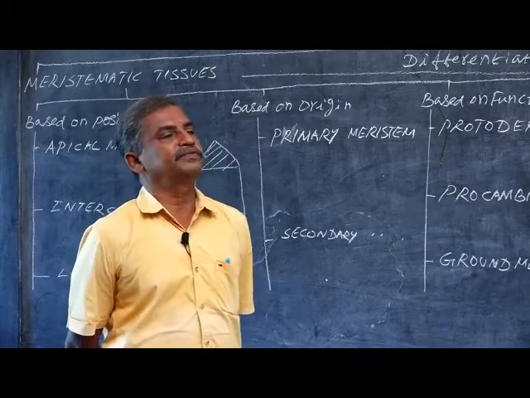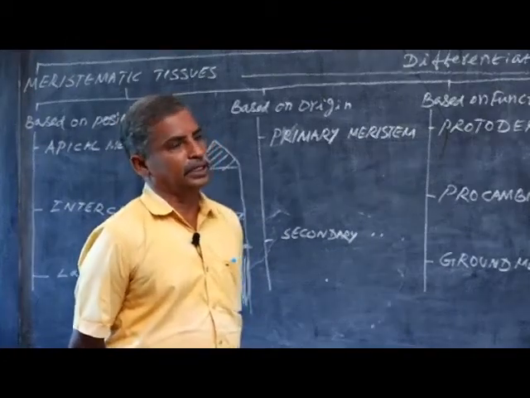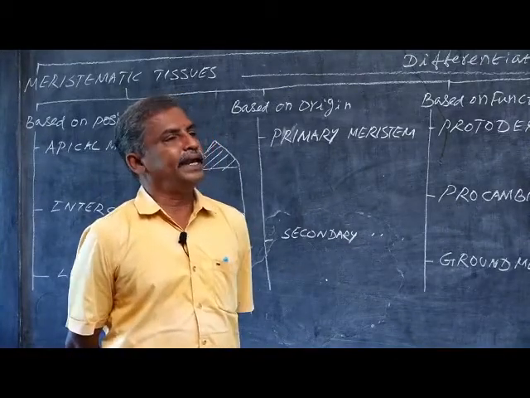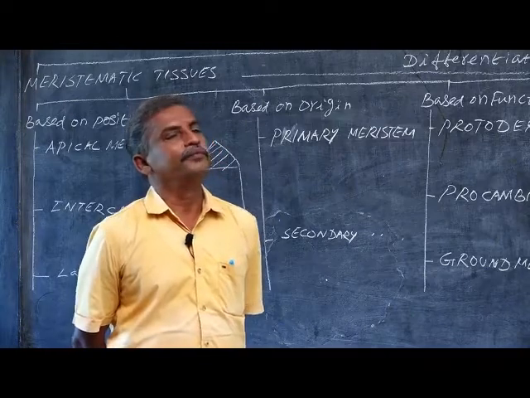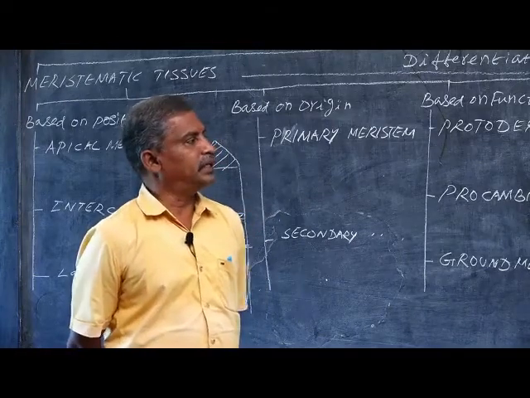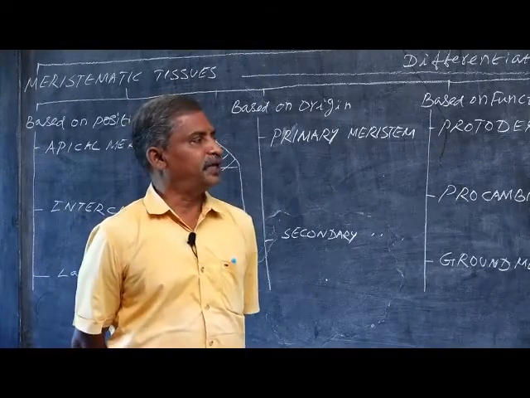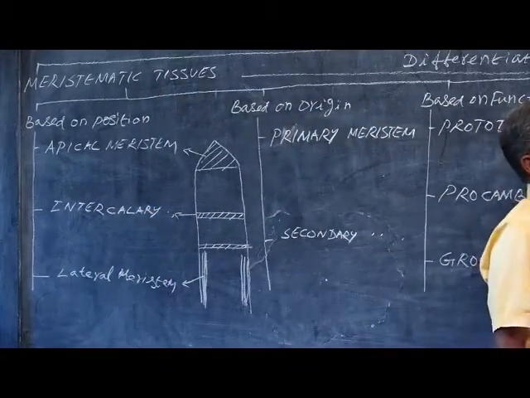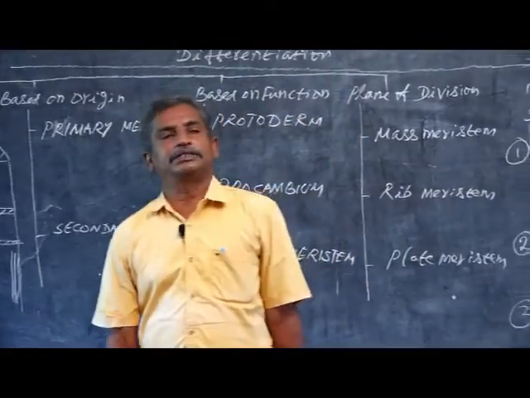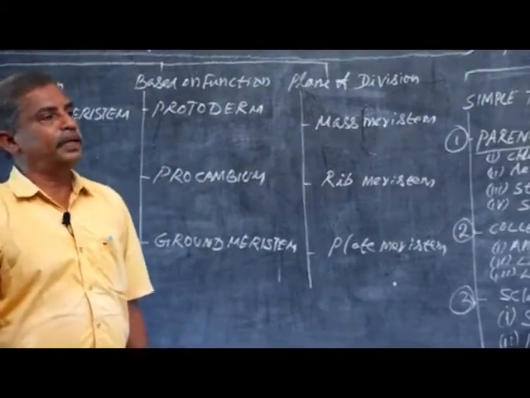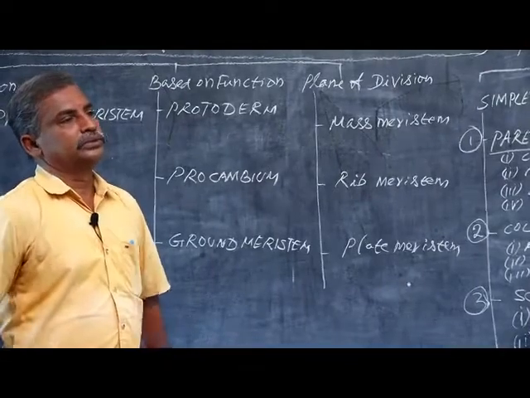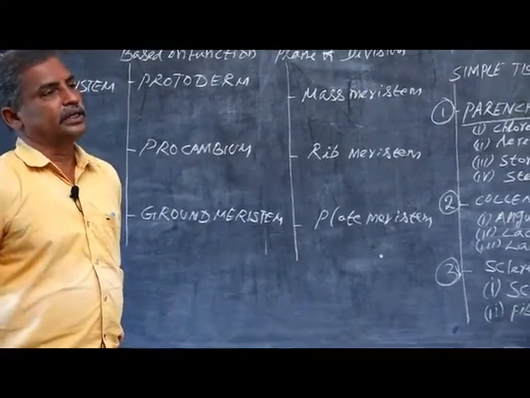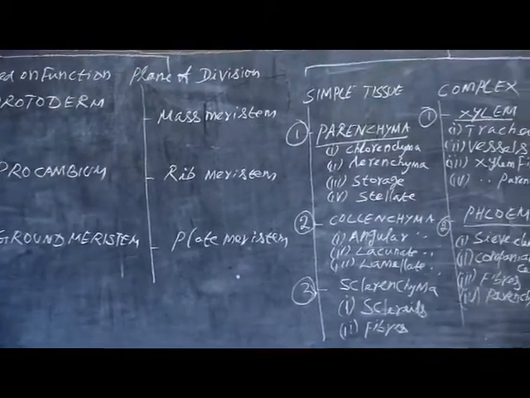This is a kind of parenchyma which is found in leaves. So parenchyma is found in all parts of the plant body, all plant organs, root, stem, leaf, like that. This parenchyma is broadly classified into many types. Based on the function, they are classified into chlorenchyma. Chlorenchyma, the name itself indicates the parenchyma cells which are having chlorophyll pigments. The major function of chlorenchyma is photosynthesis because of the presence of chlorophyll pigments.